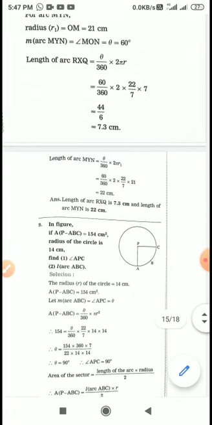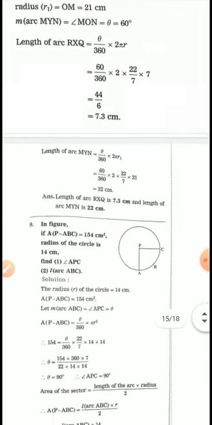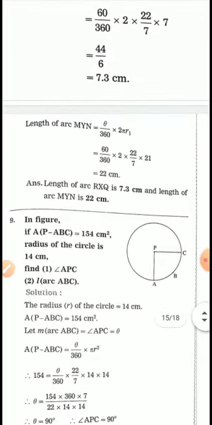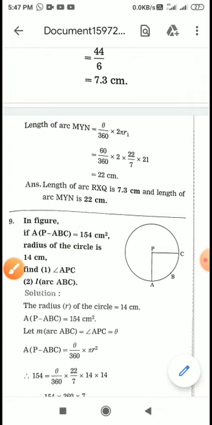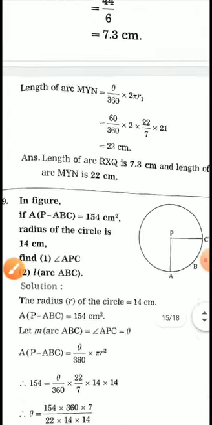Now similarly we will calculate the length of the bigger arc. Here again the length of arc is theta upon 360 times 2 pi r1. Here we have taken the radius as r1 because earlier also we have taken a radius.